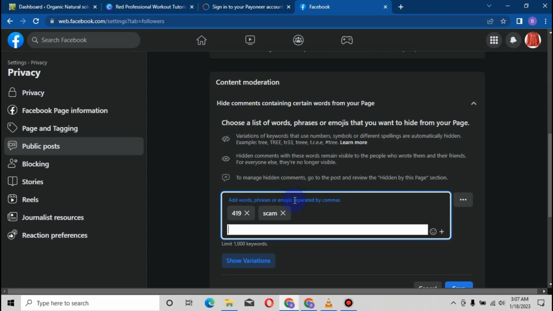Use words like fake, then you enter, use words like I have this product, or use words like I sell. So anything that comes around, I sell this, I sell that, it's gonna be blocked. Use words like not working. My guys, you can use anything you want.